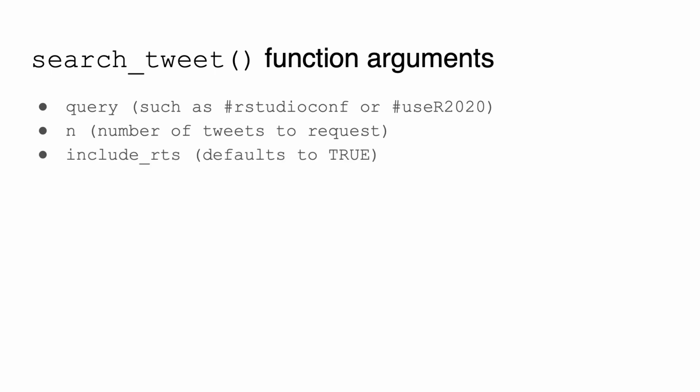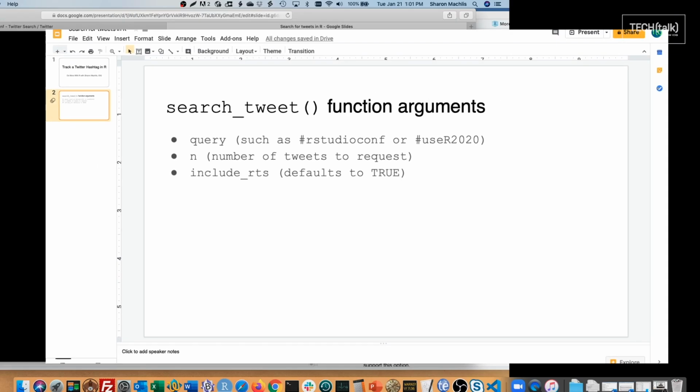Another search_tweets argument is whether you want to include retweets. For my purpose, I don't, so I set that to false. There are more arguments you can use to customize your search, but let's do a basic search now: 200 tweets with the RStudioConf hashtag.